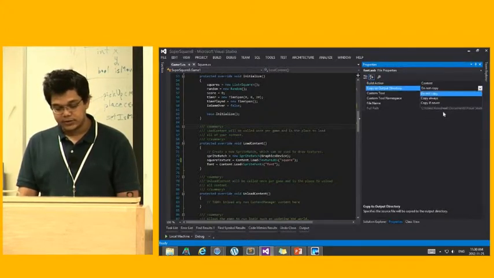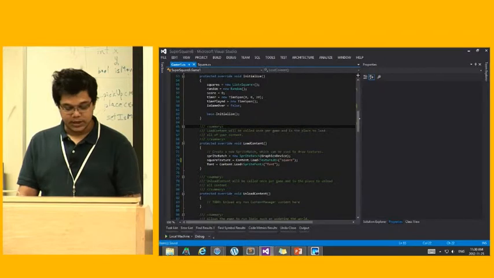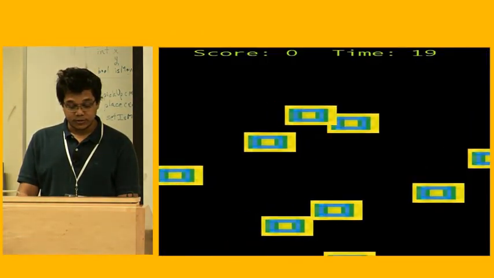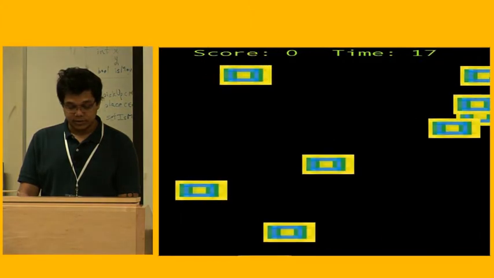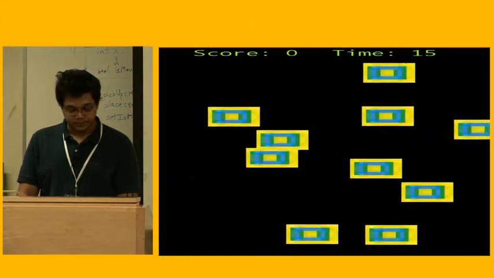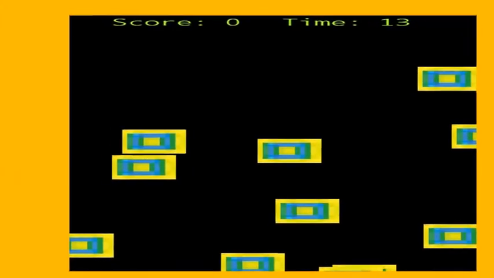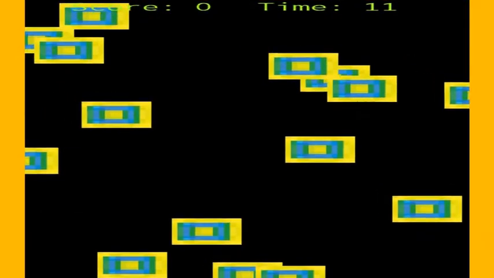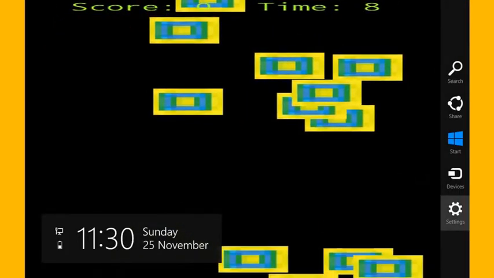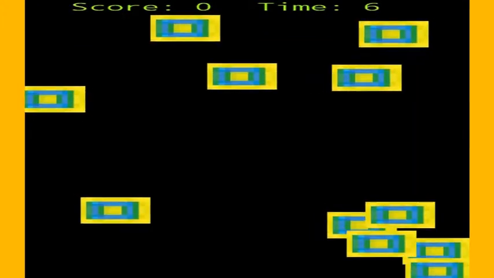I've forgotten to make sure that this is content, and the compiler knows to copy this over. So there you go. My game is just like it was for Windows Phone 7, but obviously it's stretched and it's not great looking for Windows 8, and plus my input doesn't seem to work.